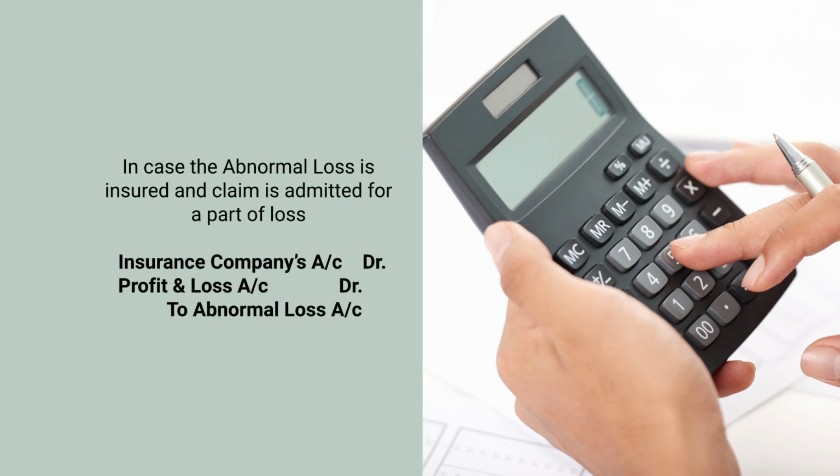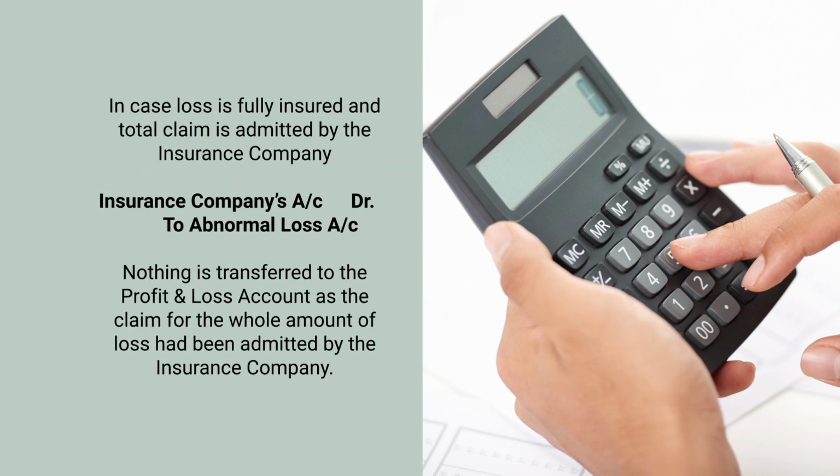Second situation: the abnormal loss is insured and the claim is admitted for a part of the loss. It means the insurance company account is debited for the amount which the insurance company has accepted, and the profit and loss account is debited for the amount which the insurance company did not accept, to abnormal loss account.